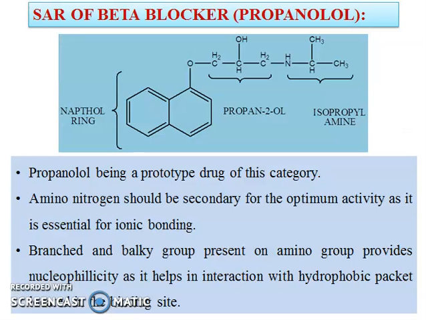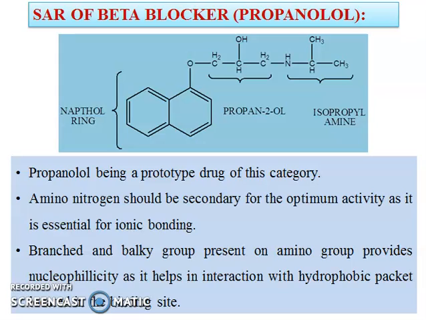Structure-activity relationship of beta blockers. Specifically, we will see propranolol. Here is the structure of the drug propranolol, which includes a naphthol ring, a propan-2-ol moiety and an isopropylamine group. These are the three major groups present in propranolol.